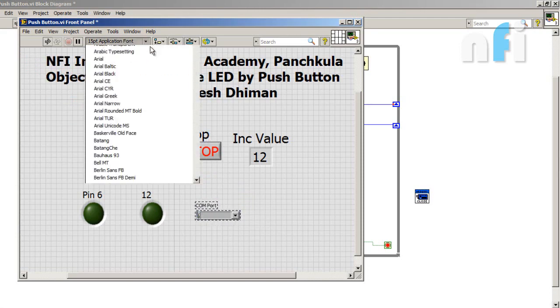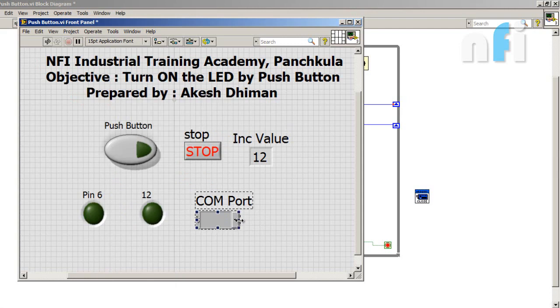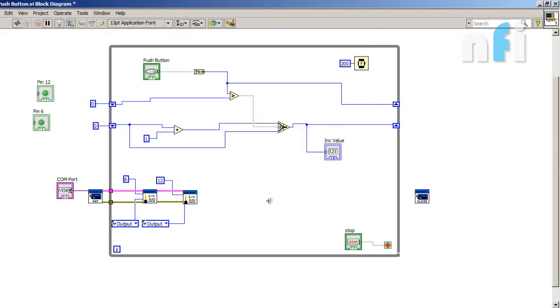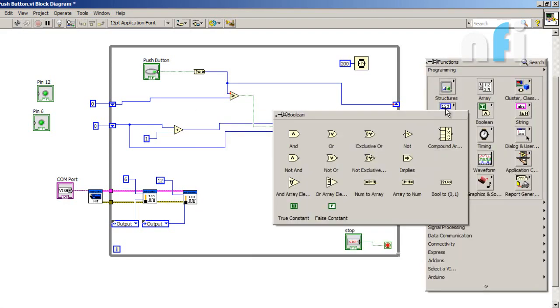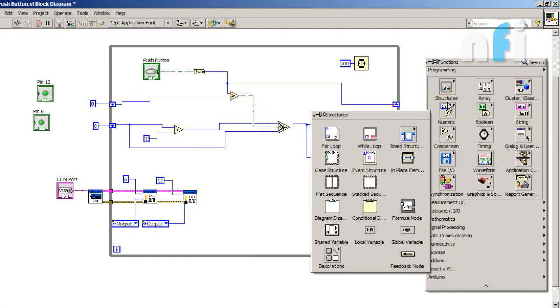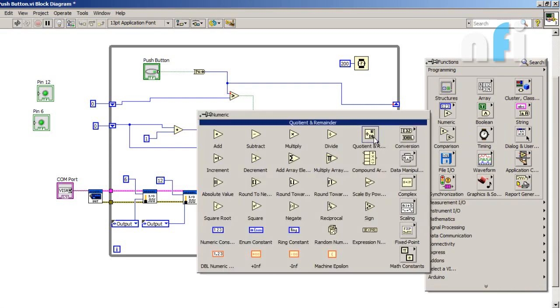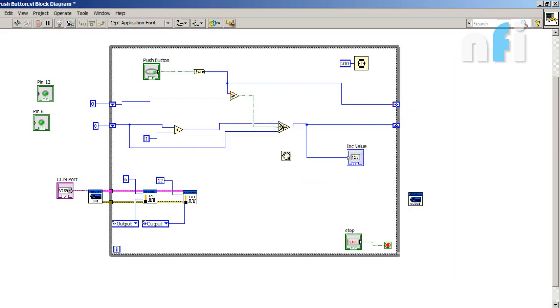Let me increase its size, COM port size, let's say 36. Okay, now come to here. Now we need only two values, either 0 or 1. So we will get this value from here. Now how do we get the value? Just click right here and select your quotient and remainder.